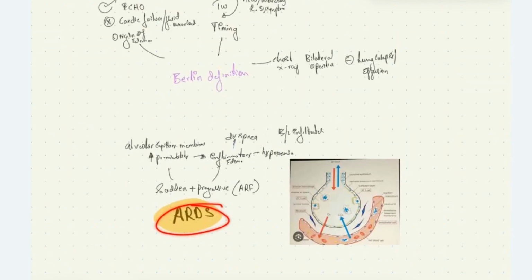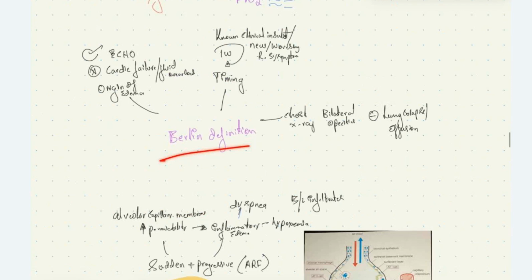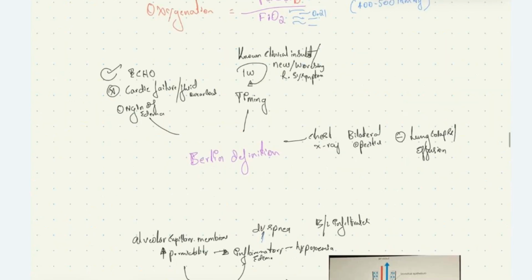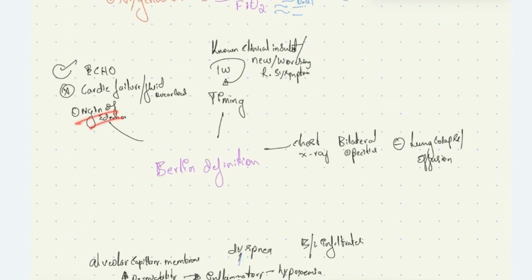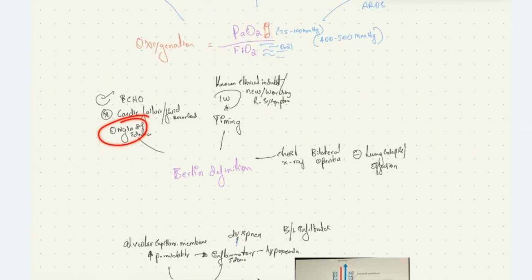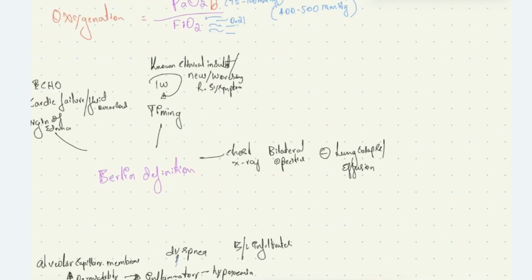The Berlin definition of ARDS states that the origin of the inflammatory edema should not be of cardiac origin, and it should not be due to cardiac overload; cardiac failure should be ruled out by echo. So the origin of edema should be purely due to pulmonary damage and increase in permeability of the alveolar capillary membrane.